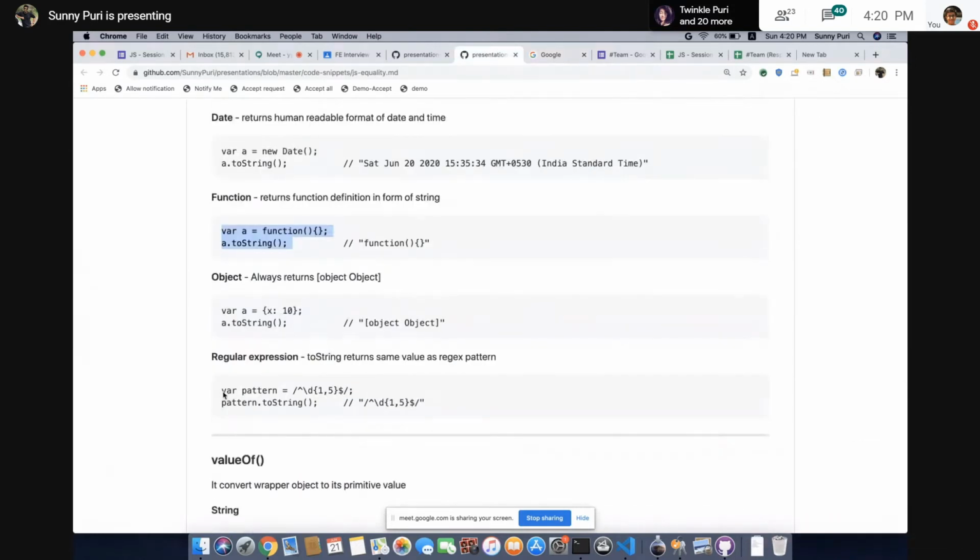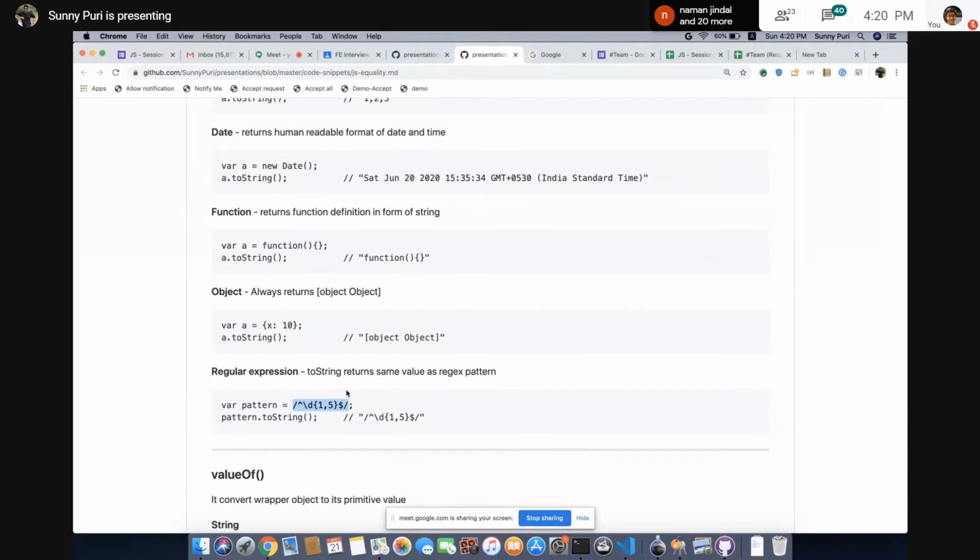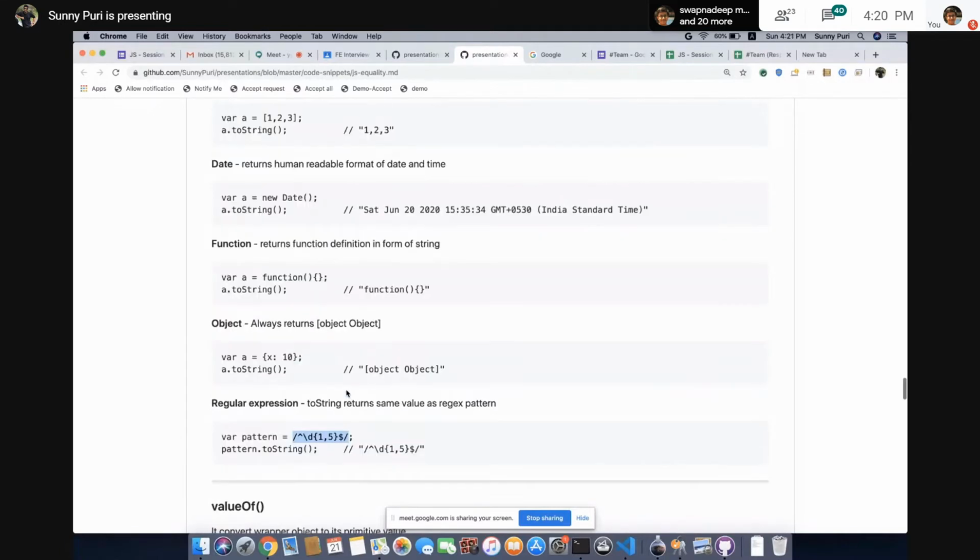What else? Yeah, suppose I'm having a regular expression. In case of a regular expression, if you do toString, it will give you the exact pattern whatever you have assigned. So this is basically the toString functionality.